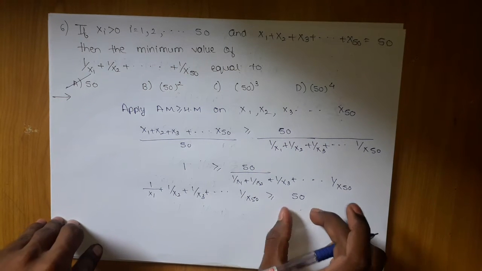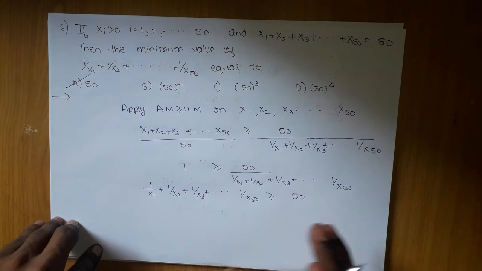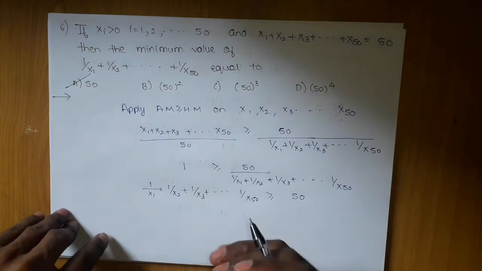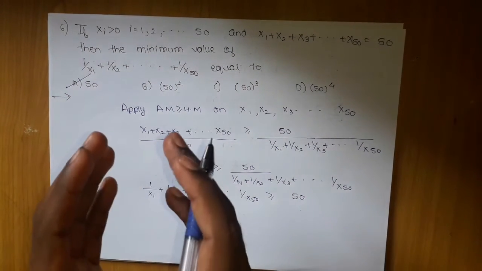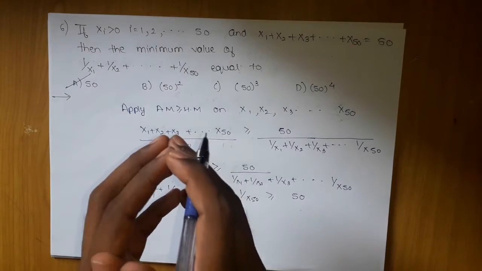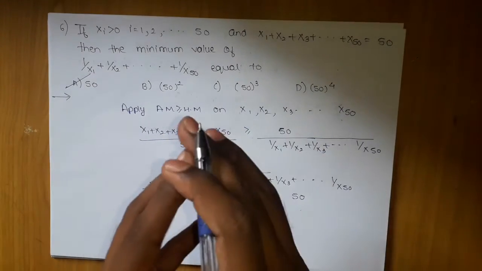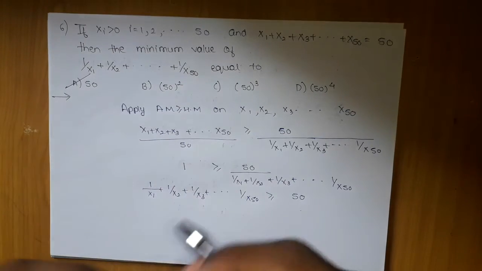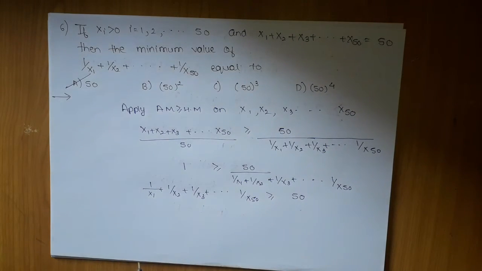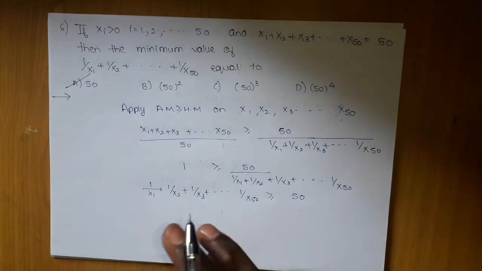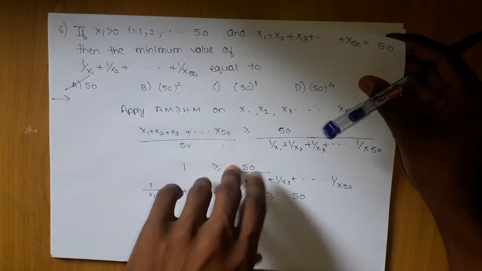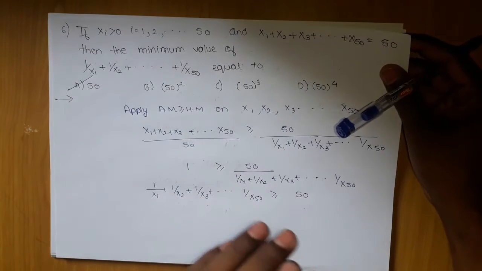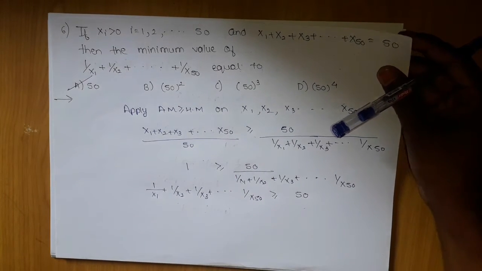It will be a minimum of 50; we don't know the maximum value, but you should know that AM is applied to get a minimum value, while GM is applied to get a maximum value, of products. So you have to remember these tricks. And with this we are done with this question. This was very simple compared to the questions we handled in inequality, which were quite good, homogeneous inequality and a lot of other stuff.